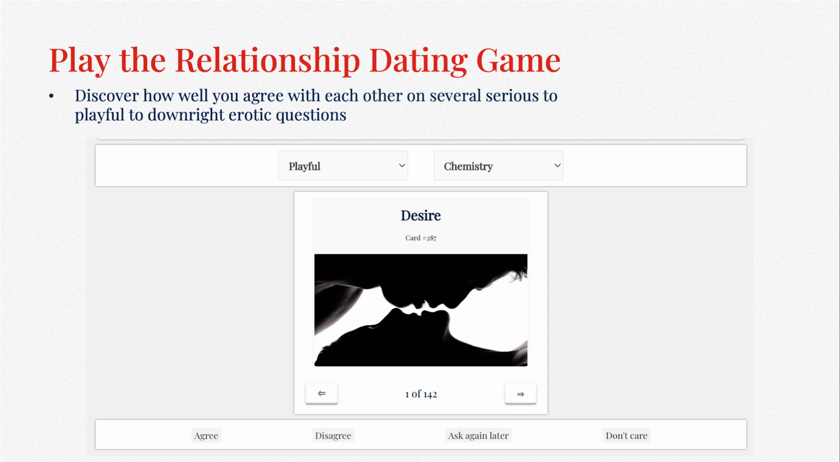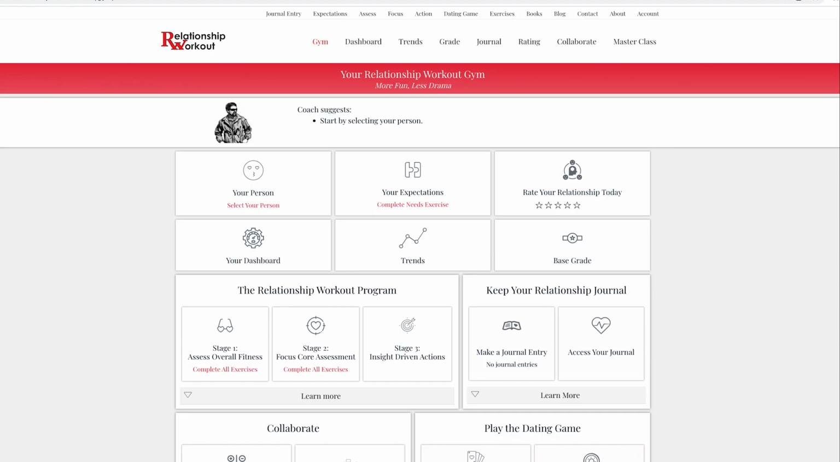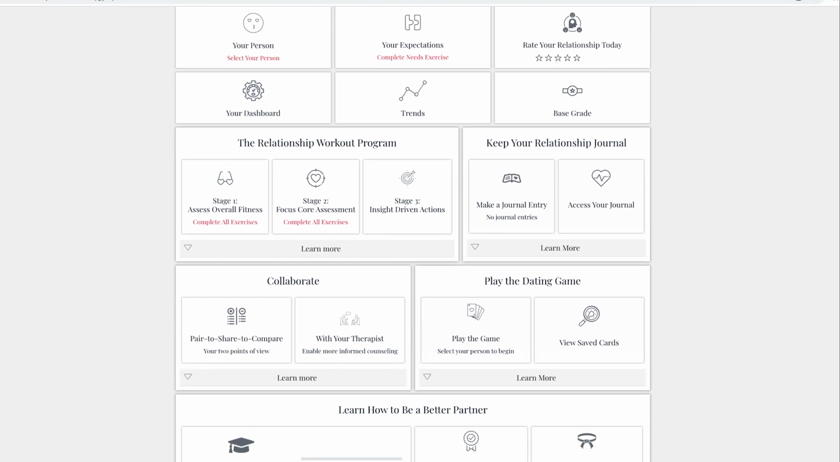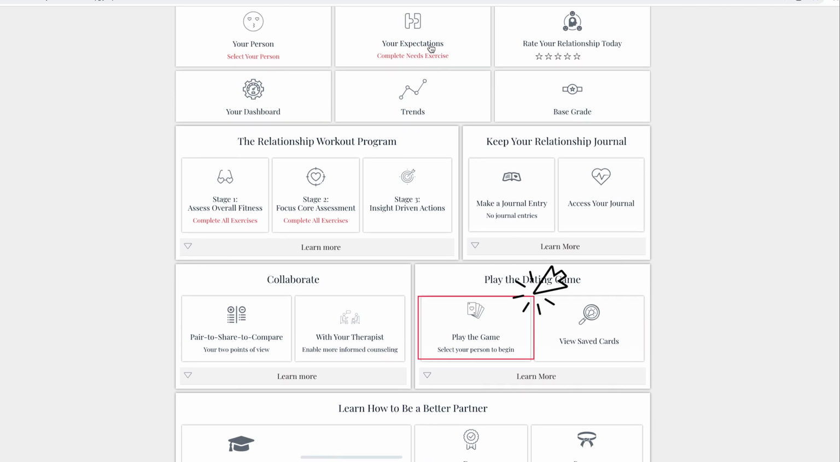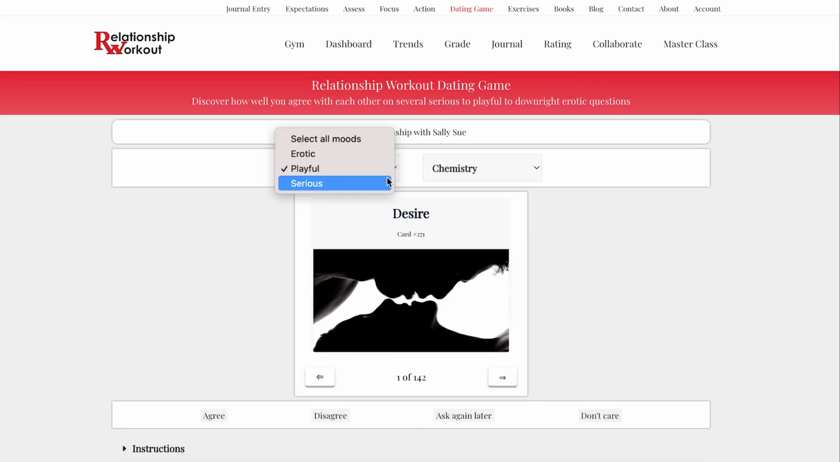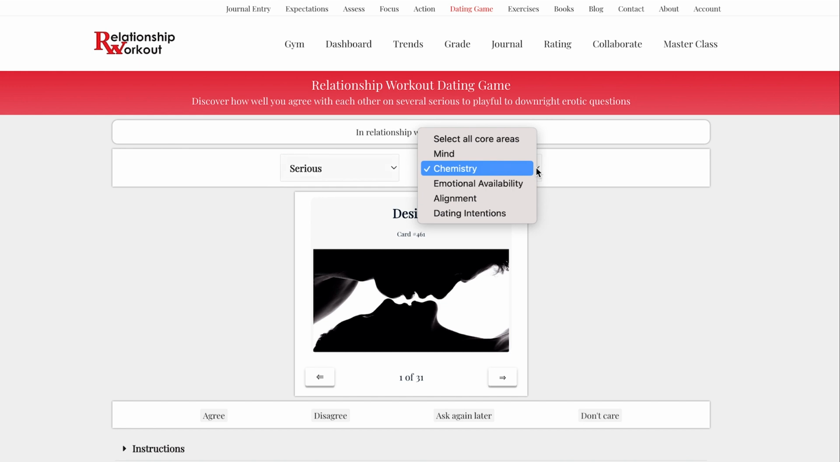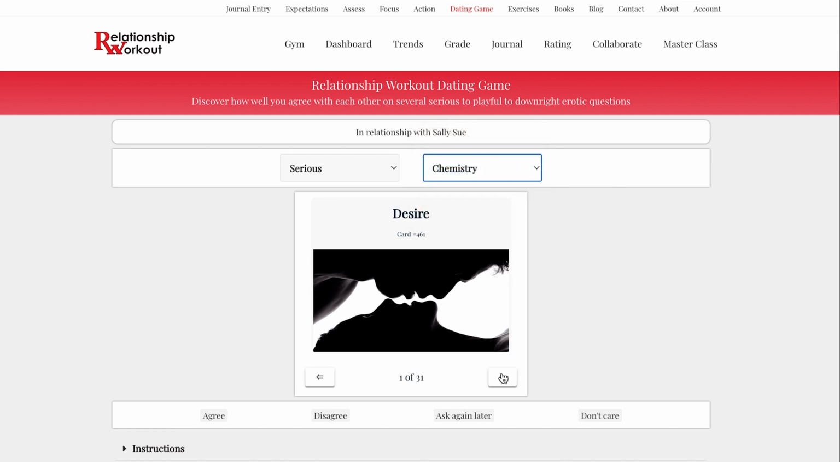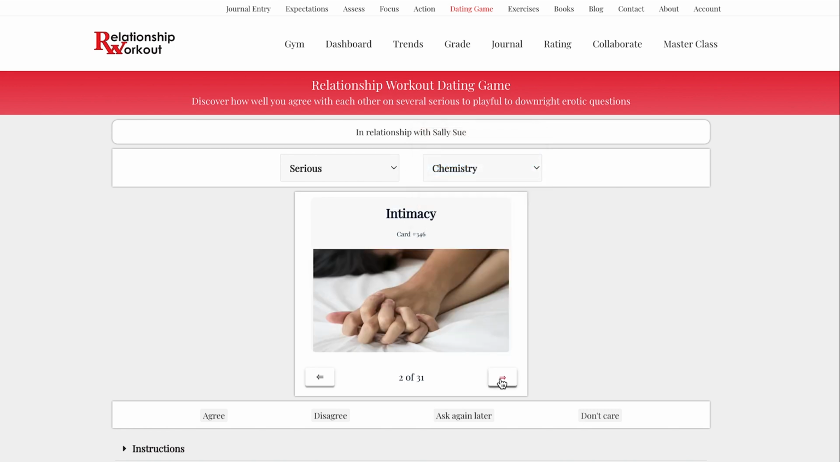You can play the relationship dating game as a second way to compare expectations. The relationship dating game provides a fun way to explore compatibility, while opening communications, answering questions organized around 3 moods: erotic, playful, and serious. Depending on your mood, you can further filter the questions by core area. For instance, if you're in a serious mood, you can further refine your questions by mind, chemistry, emotional availability, alignment, and dating intentions. Depending on your selection, you will be randomly presented by a flashcard.